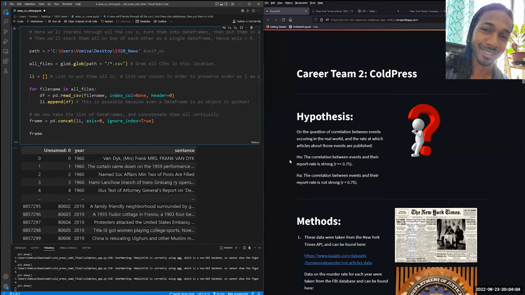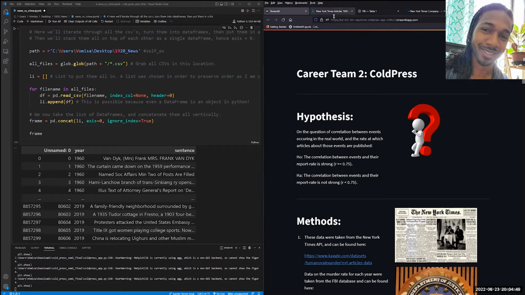So here we have the null hypothesis, which is that of course they are, right? They are in step. The news is being super honest. There's no intent to drive you to or away from certain ideas. But we assert the alternative hypothesis, which is that we will get a moderate to weak relationship between the rate at which events are occurring and the rate at which articles are being published. And we're using a cutoff of 0.75 here. So any Pearson's correlation above or equal to 0.75, we would consider to be strong, and anything under that, we would consider to be weak.